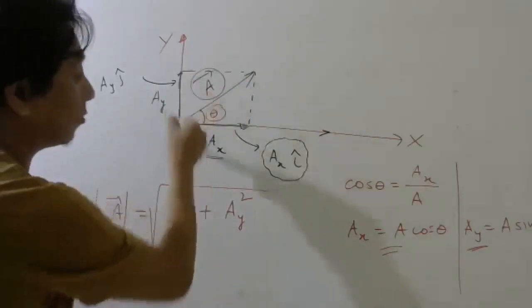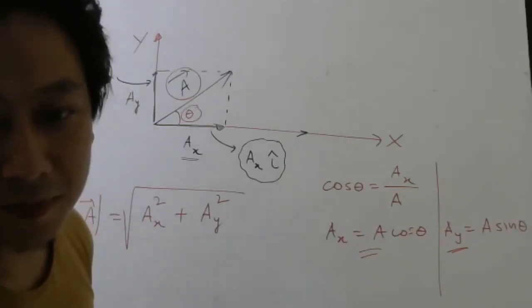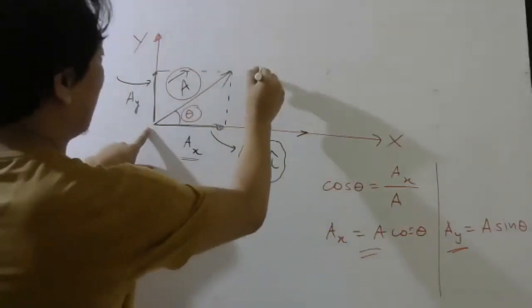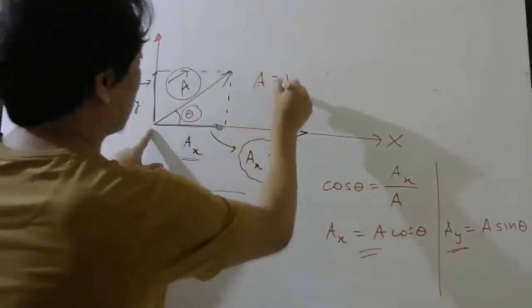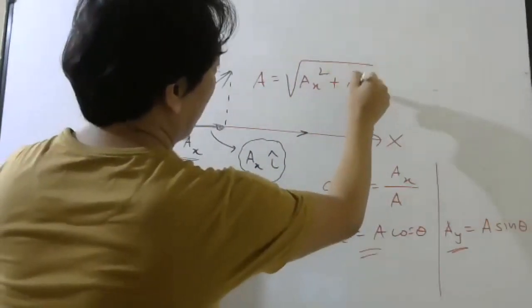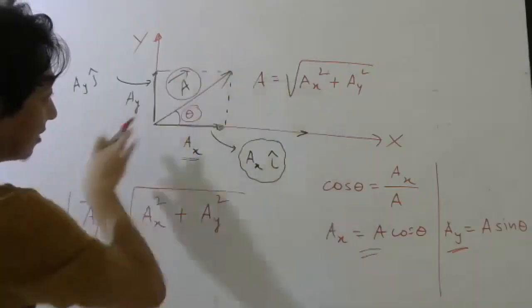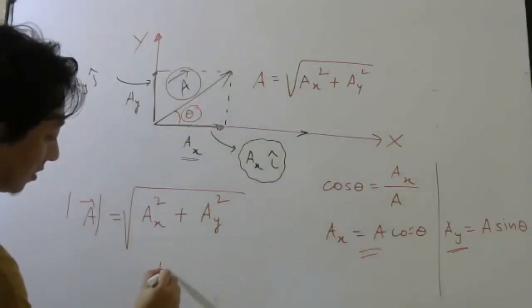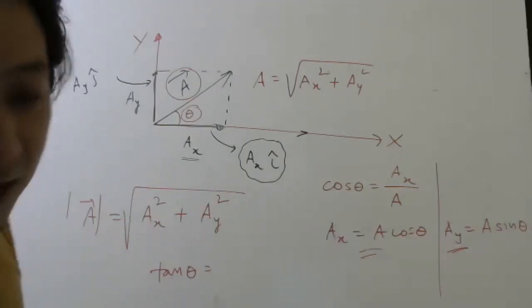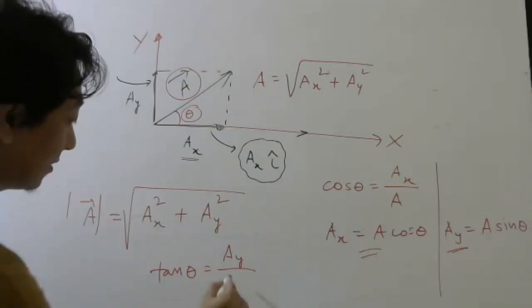Simple, think of Pythagoras theorem. This length will be A, this length is AX, so hypotenuse square is adjacent square plus opposite square. Last part: how to find the direction of this vector? Direction means this theta. So tan theta will be opposite AY by adjacent AX.